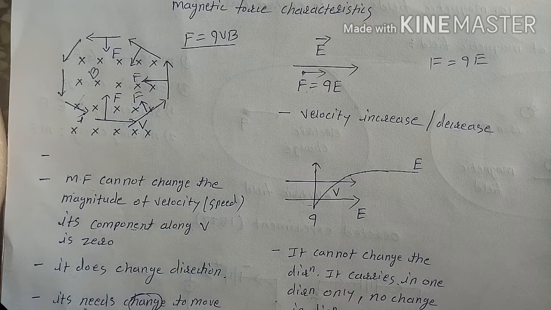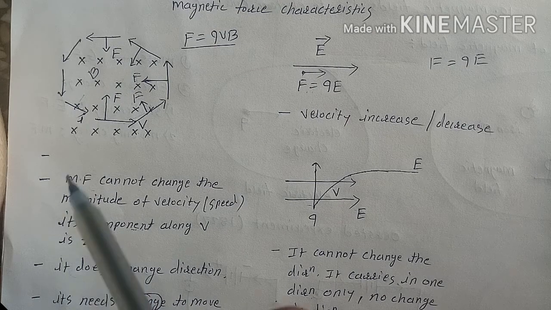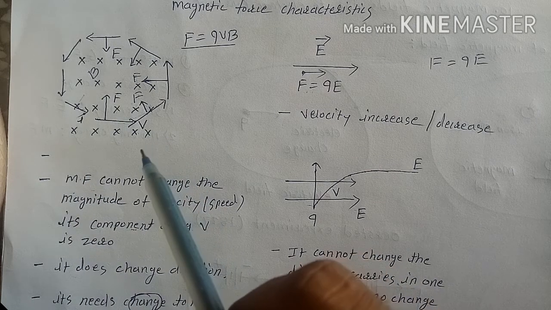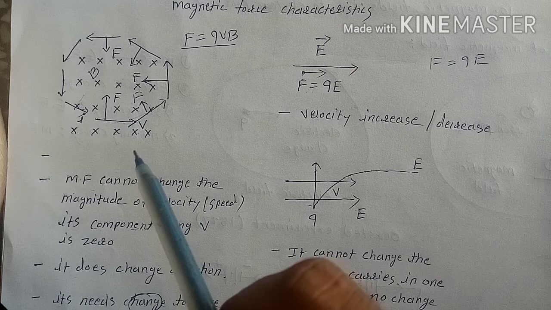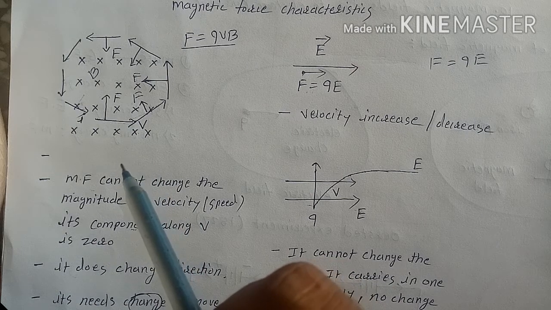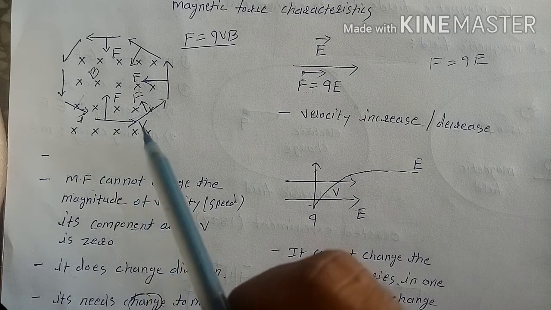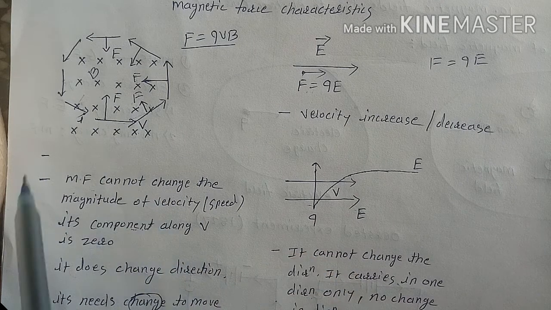Now what happened because of this force? We know that a force can do three things: increase the velocity, decrease the velocity, or change the direction. For increasing or decreasing the velocity, it should be acting in the direction of velocity, or its component should be acting in the direction of velocity.